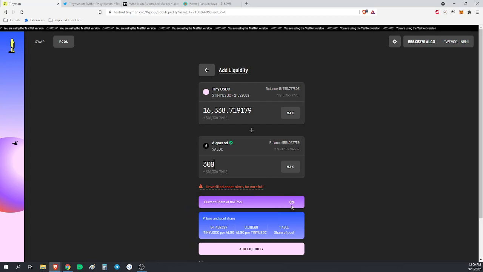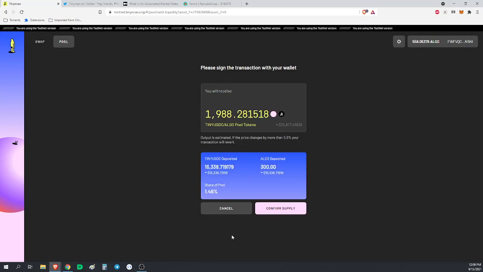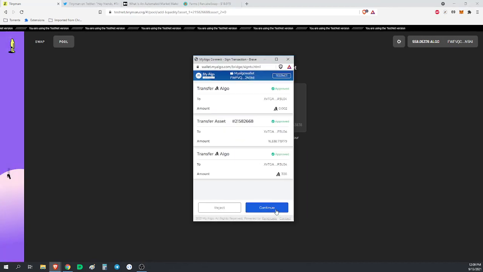Current share of the pool is 0. After I put this in, I will have 1.46% share of the pool, which will then entitle me to 1.46% of all fees that are paid to the service. Oh, hold on, let me go back here.